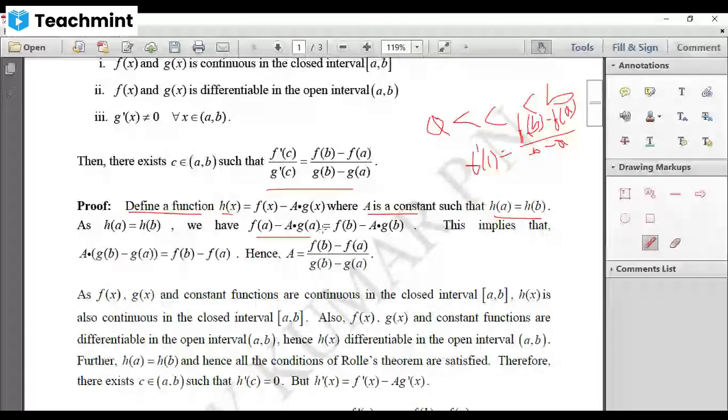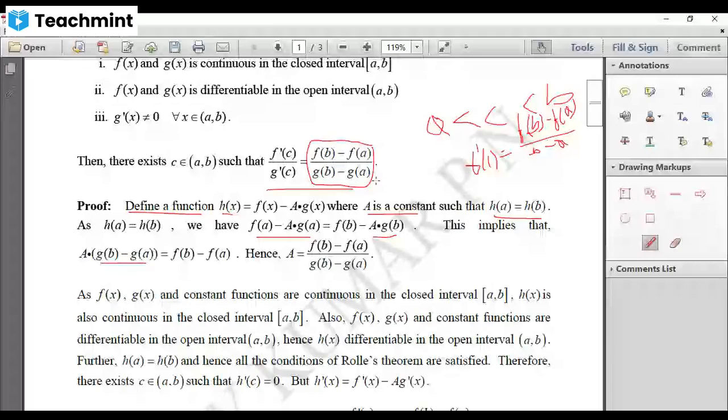Now do one thing, send this one to this side and f of a to this side. That becomes a into g of b minus a into g of a equal to f of b minus f of a. Or if you send this one to the denominator, then a will be equal to f of b minus f of a divided by g of b minus g of a. That means the right hand side of the theorem is a.